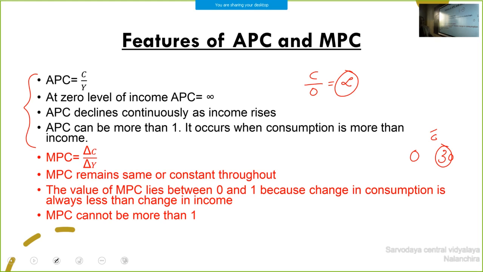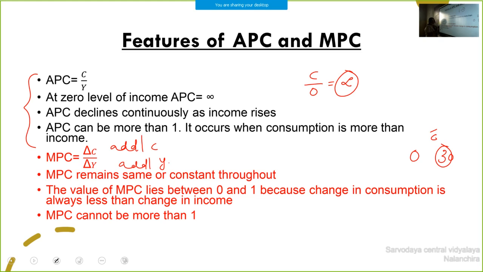Then what about MPC? If you study this very easily, you can take this also. We know both concepts are related to total consumption and total income, right? For APC we take total consumption and total income. Here we are taking additional consumption and additional income.